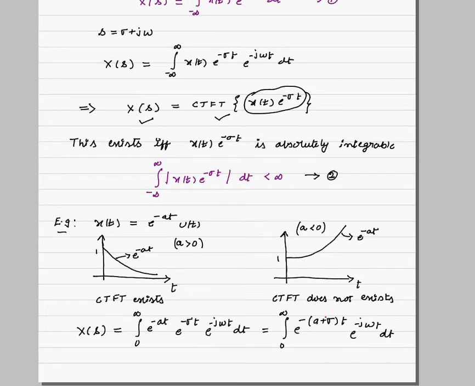If we assume that a plus sigma is b, then x of s is nothing but the continuous time Fourier transform of the signal e power minus bt into u of t. We can easily see that x of s is the continuous time Fourier transform of e power minus bt u of t.